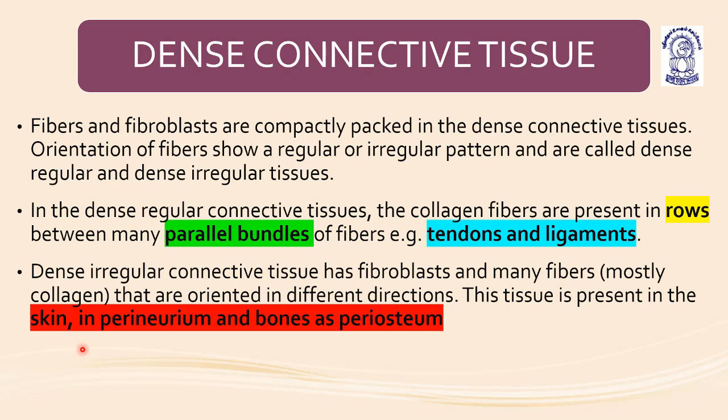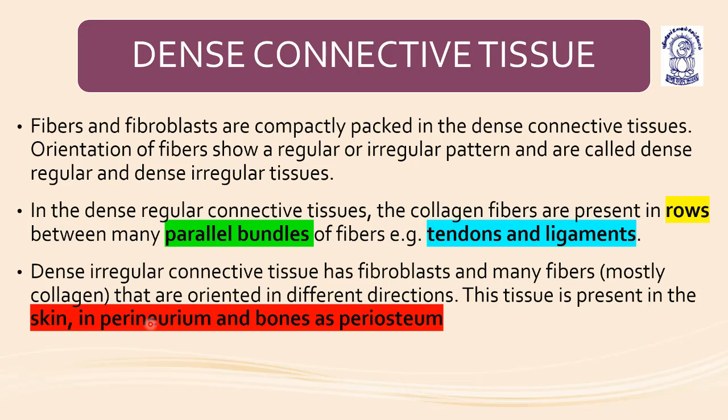So please remember these terms: the tissue is present in the skin, in perineurium, and in bones as periosteum. The dense irregular connective tissue has fibroblasts and many other fibers, mostly collagen, oriented in random directions.